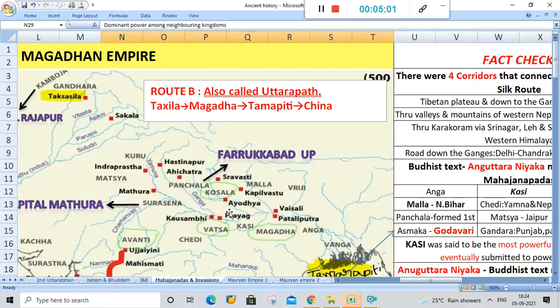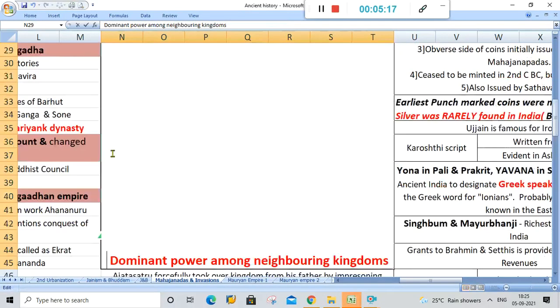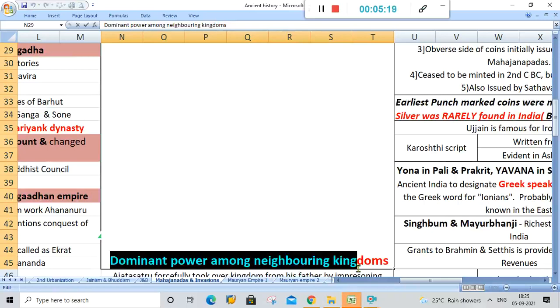Then he was friends with the very neighboring countries of Magadha, that is Koshala and Vaishali. Then he took over Anga. So he made a ground for the expansion of Magadha. Then came Ajatashatru, who was the son of Bimbisara. He made Magadha the dominant power among neighboring kingdoms.